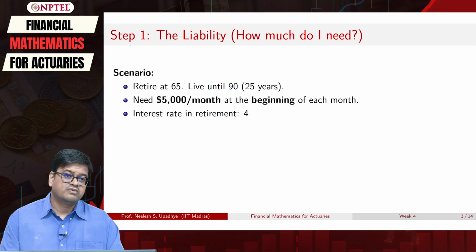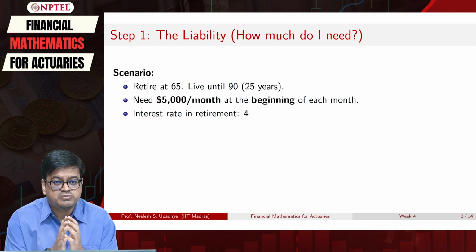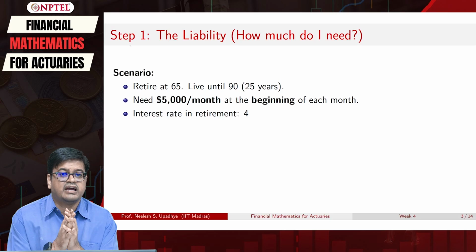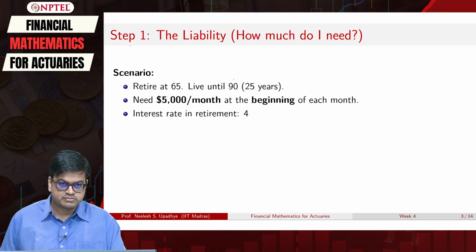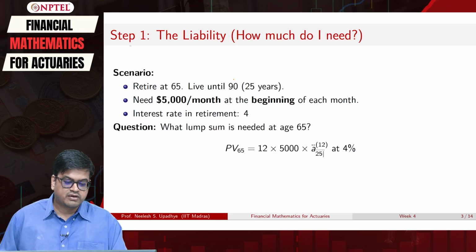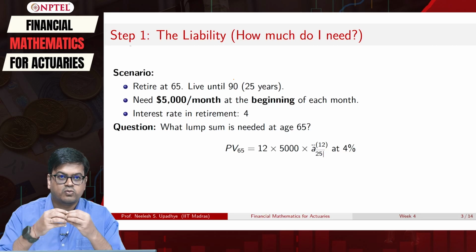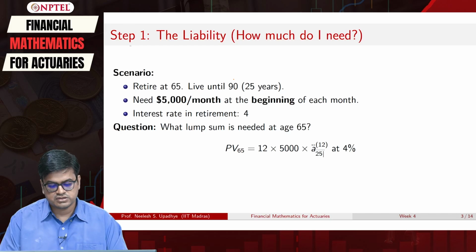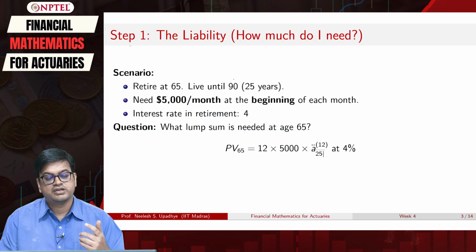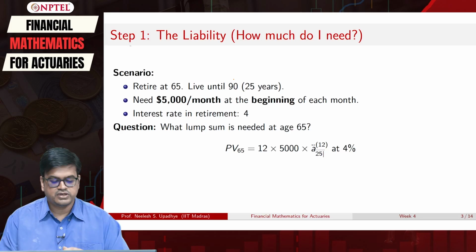The question is, when I retire, what lump sum amount do I need at the age of 65, coming backwards for 25 years? As we did in the last class, we take these monthly payments, 12 times 5,000, which is 60,000, and look at the annuity due, because I need the amount paid at the first of each month.